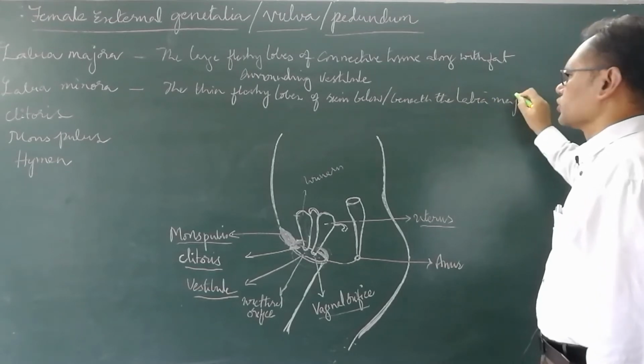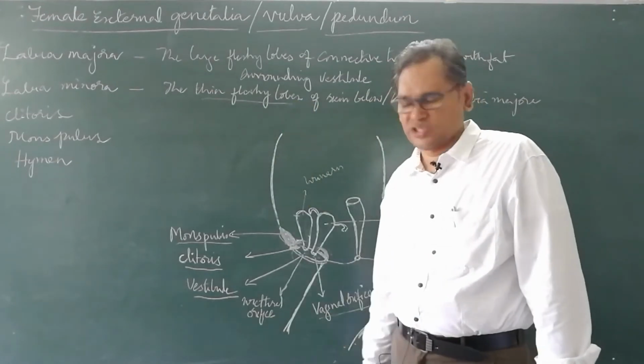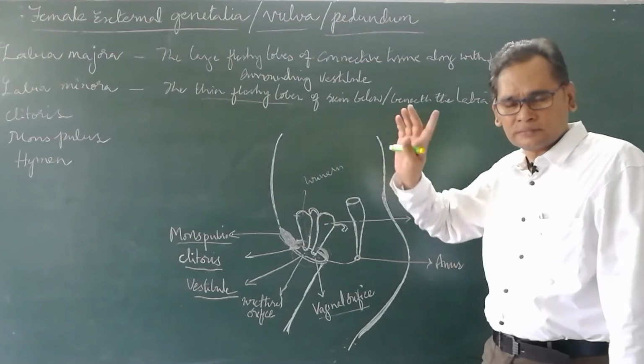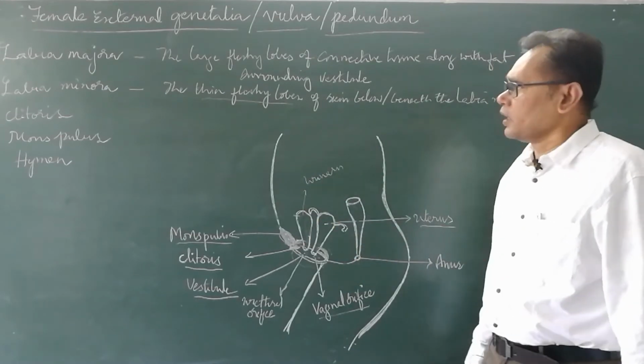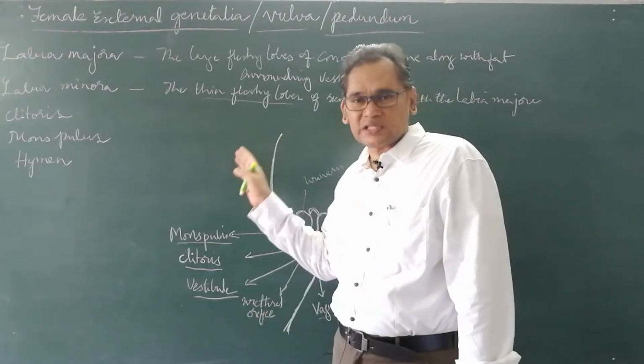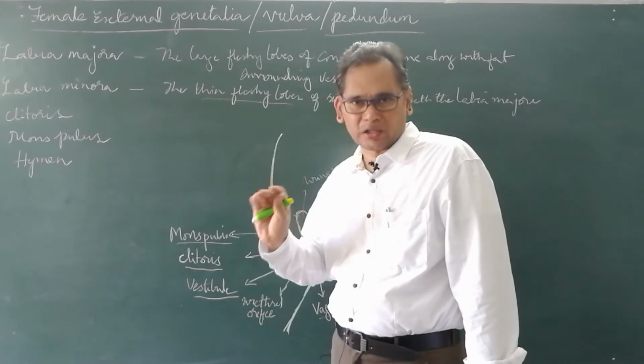Beneath the labia majora, there are thin fleshy lobes of skin. This is called labia minora, and it is also surrounding the vestibule. Labia minora together towards the anterior side join to form the clitoris.